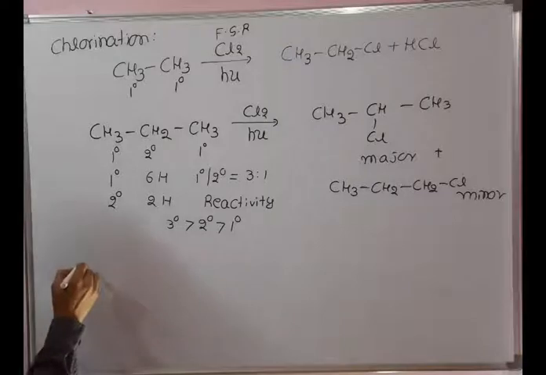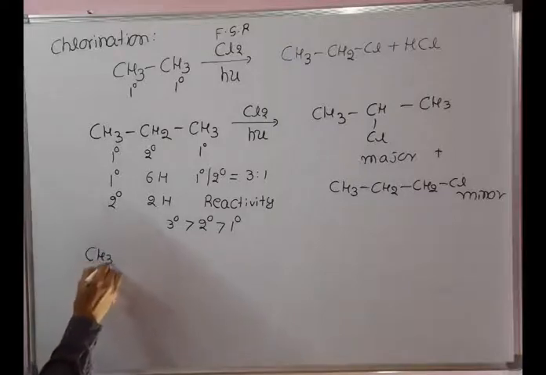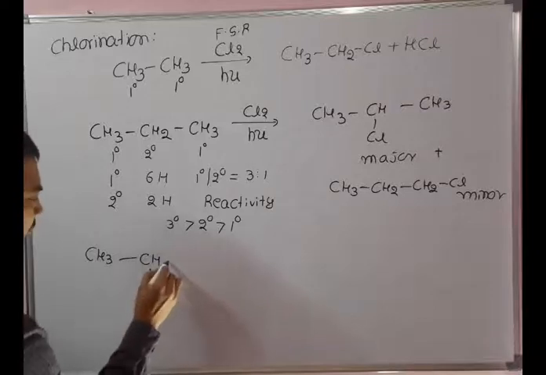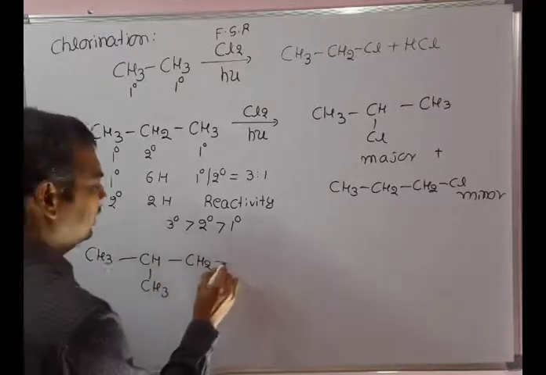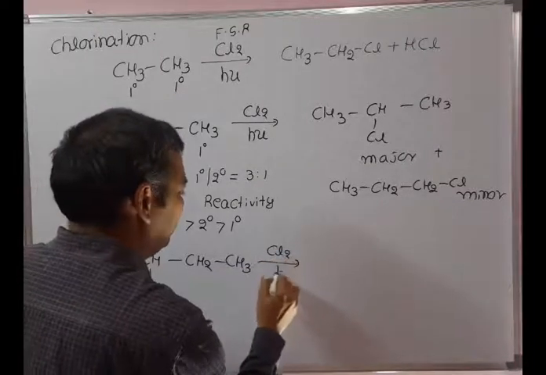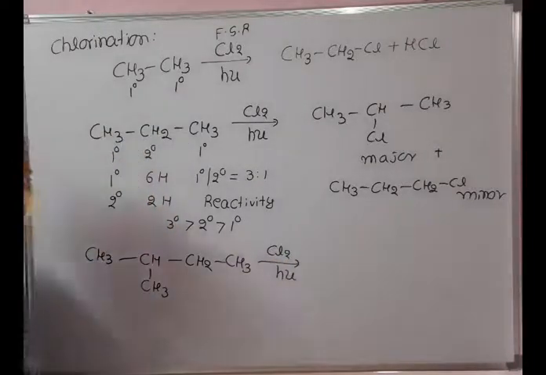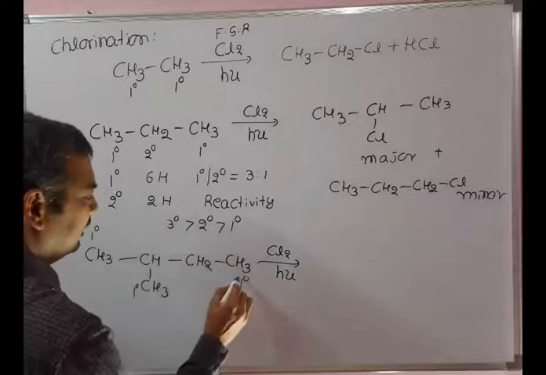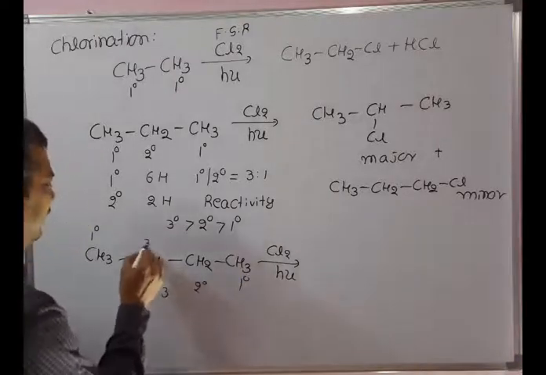Let's see one more example. CH3CH(CH3)CH2CH3 undergoing chlorination in presence of sunlight. Write the major product formed. You can see here it is a primary carbon, secondary carbon and tertiary carbon.